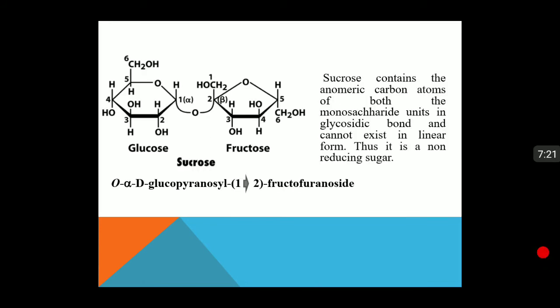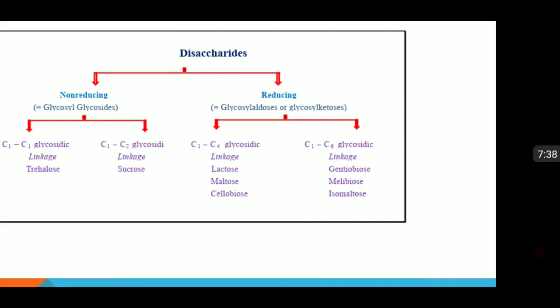But in sucrose, the carbonyl groups of both the sugars, glucose as well as fructose, are engaged in bond formation and they are not free. Hence sucrose is a non-reducing sugar. So disaccharides can either be non-reducing or reducing.